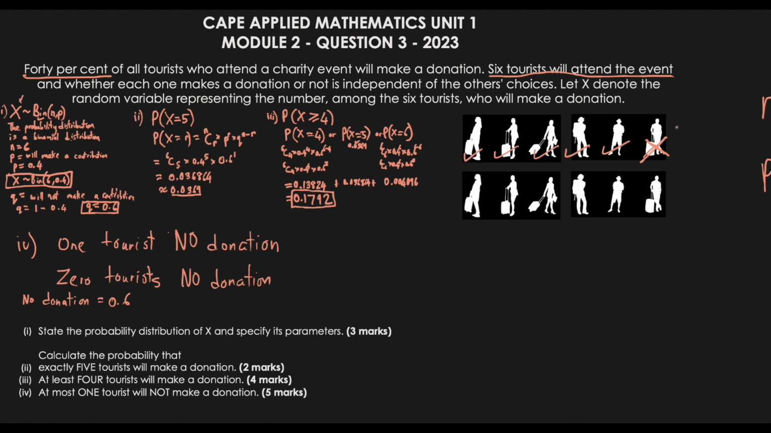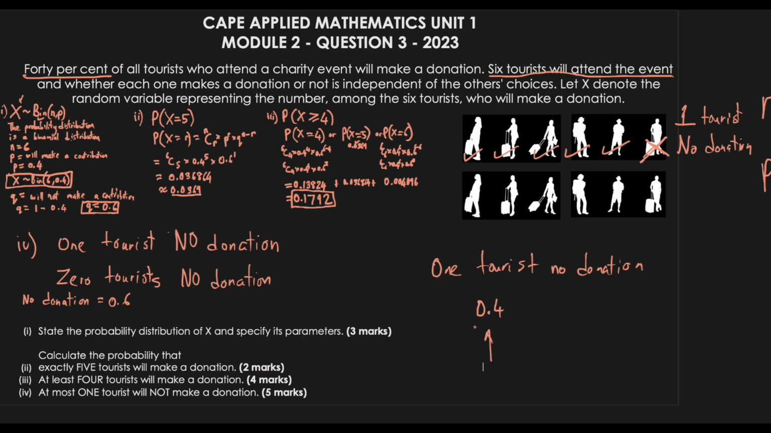Remember, there are different combinations that can happen for this, like we discussed in part 2 of this question. Note that I'm not taking the different combinations into consideration here. I'm just looking at how this plays out. What does 1 tourist with no donation mean? For that first part, we have the probability of making a donation, which is 0.4. Now, how many people do we have making a donation?